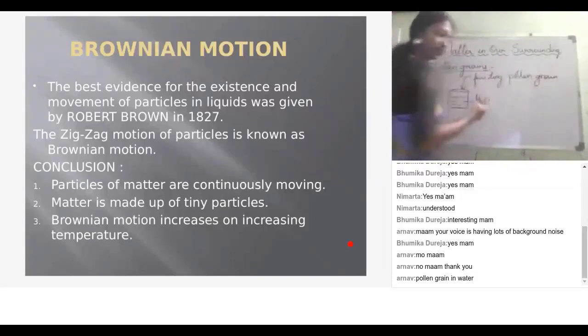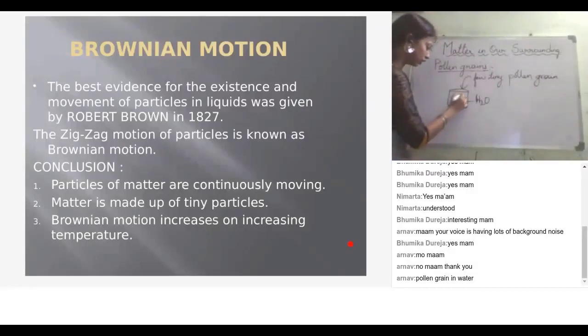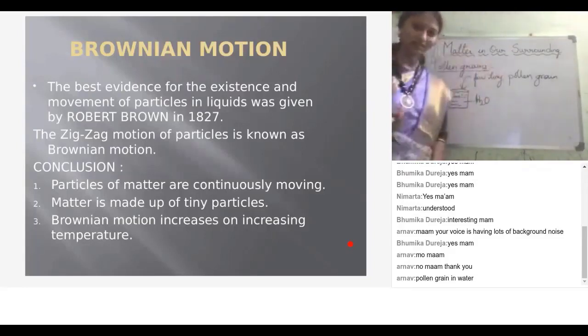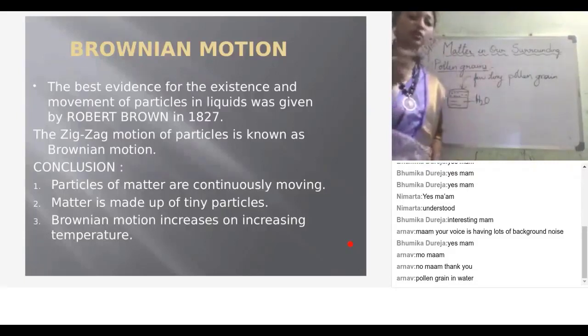The pollen grains are very light, so they are placed on the surface of water. Why? Because they are less dense when compared to water molecules. So they float on the surface of water.